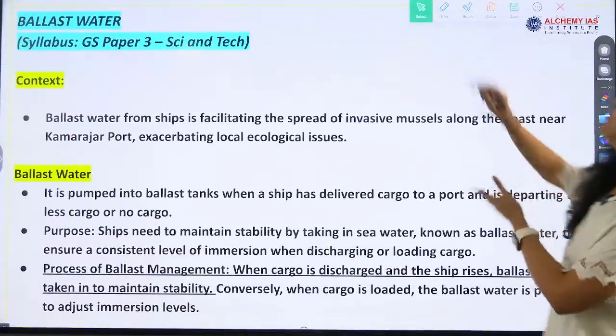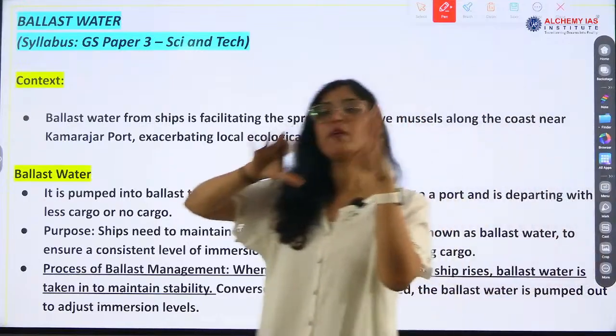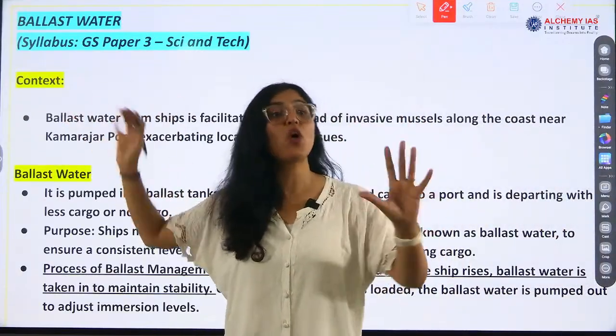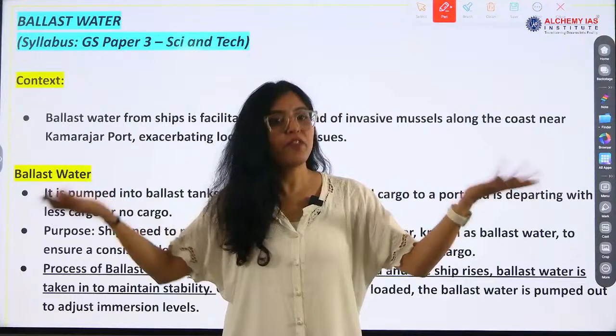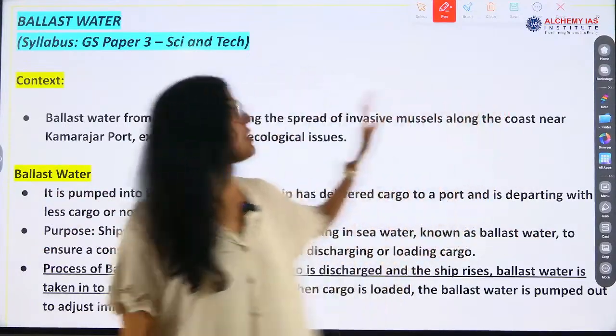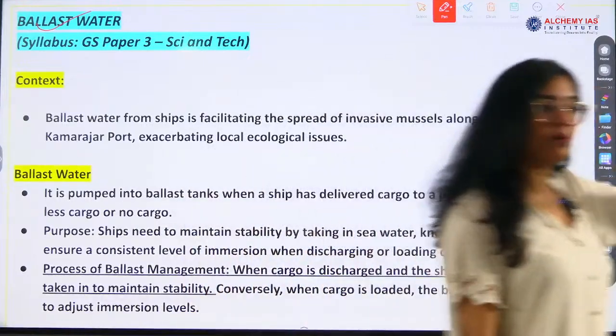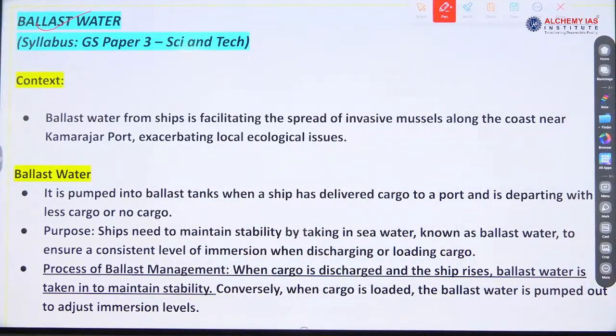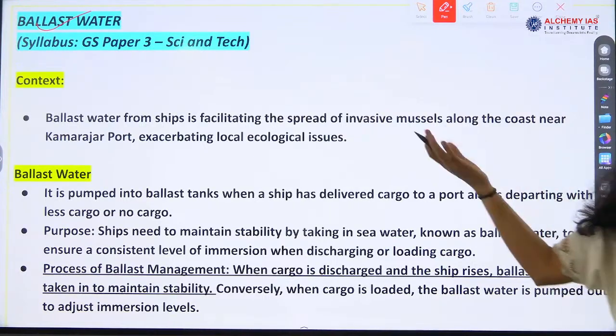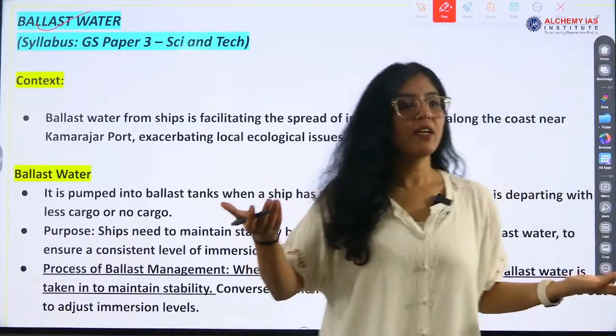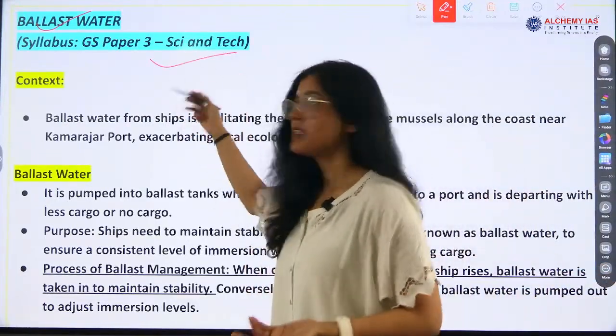Ballast water is in news. So a simple question that can be formed from this topic is, what is ballast water? Definition can be asked, simple, because this is a very vague term, bro. We can't get the information from just reading the term, right? So this topic is important because of the term, ballast water. If this comes, you will not be able to find the answer, right? You can't even guess the right answer.